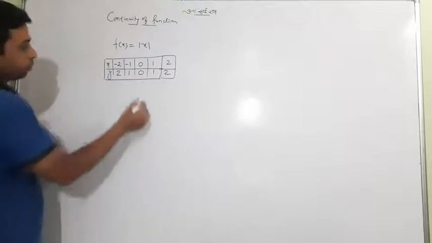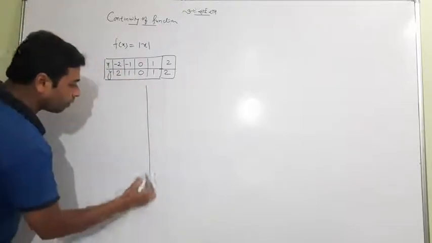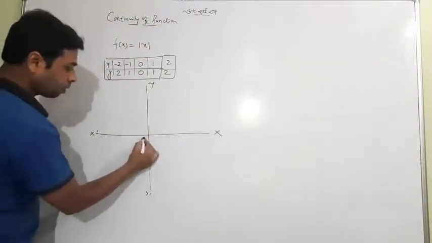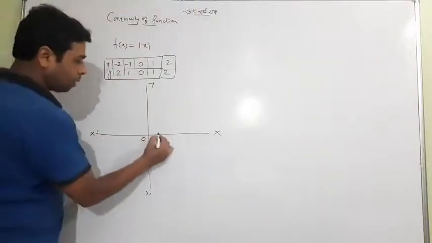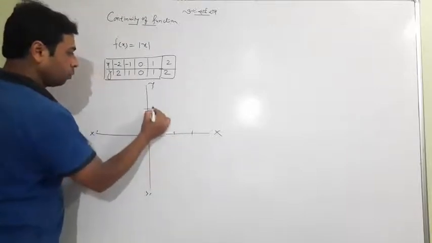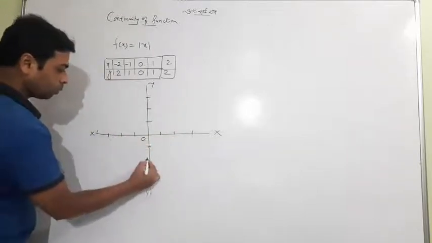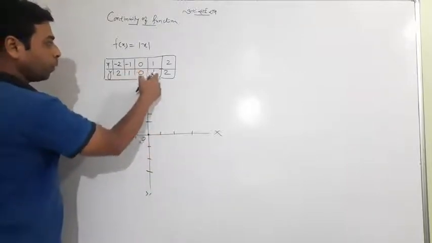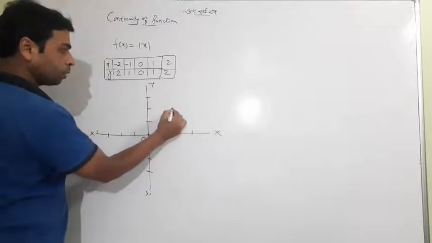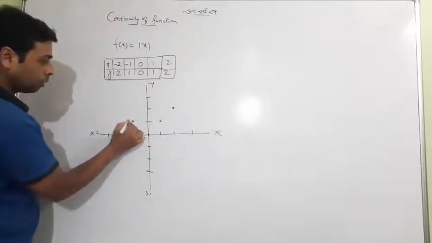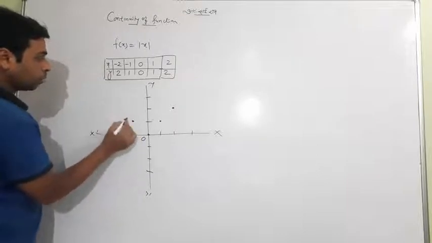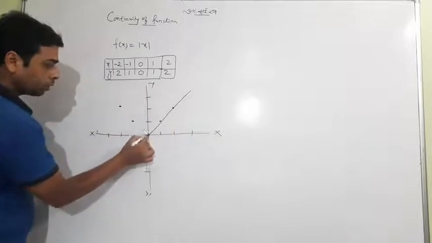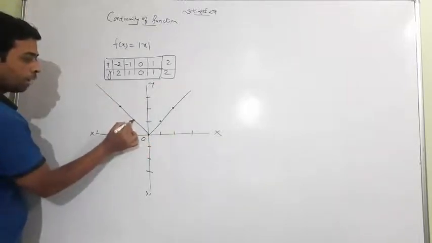What about next? When we already have these values, we'll go with a simple graph. We have 1, 2 and -1, -2. What about 0, 0? Here it is. What about 1, 1? It is here. What about 2, 2? It is here. What about -1 and 1? And what about -2 and 2? Which is here. When you join it, you will feel that it is your graph.